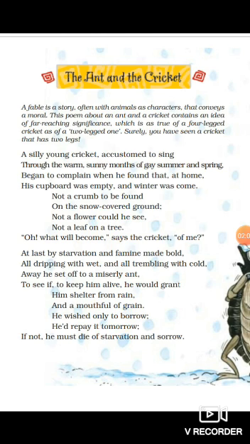Through the warm, sunny months of gay summer and spring. Through means going through the time mentioned here, from summer to spring, the time contained in the poem.